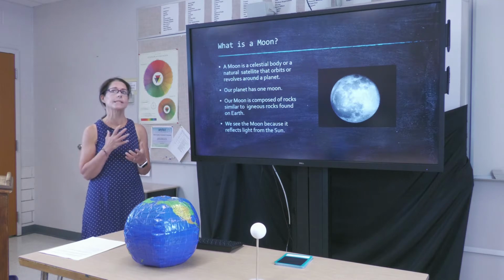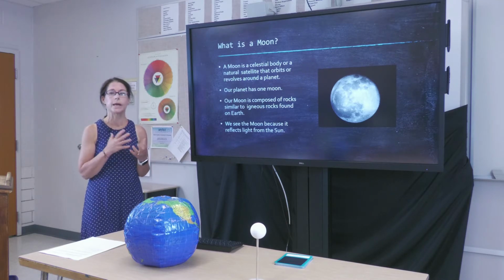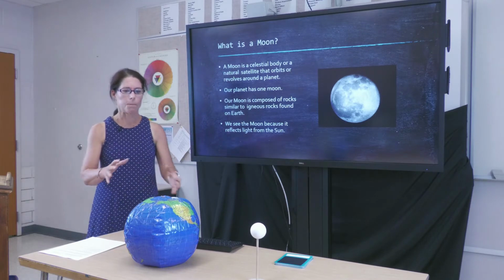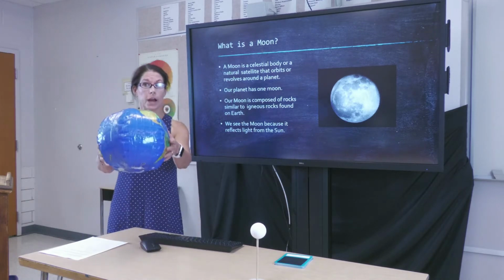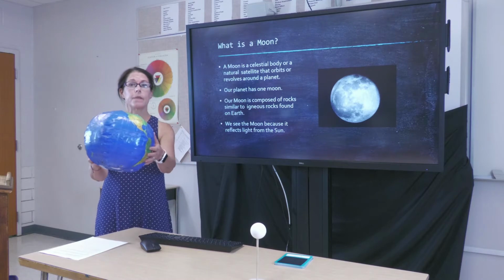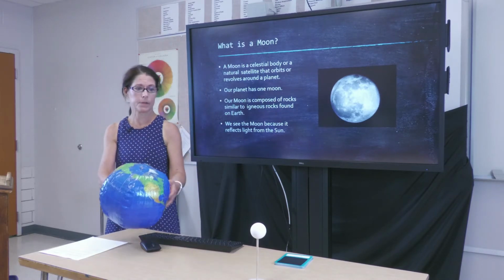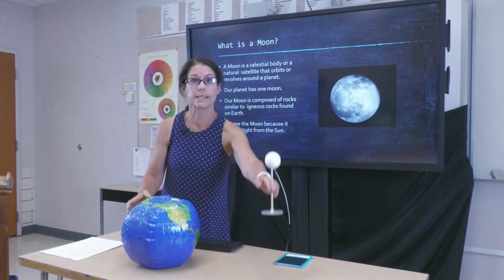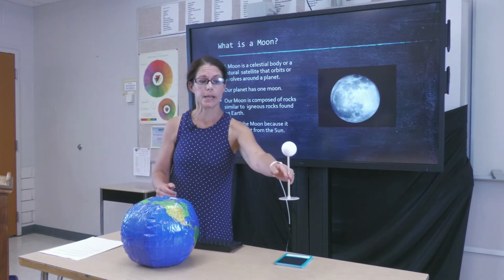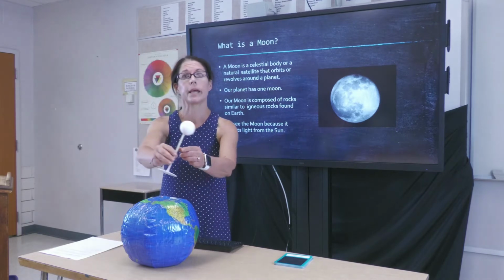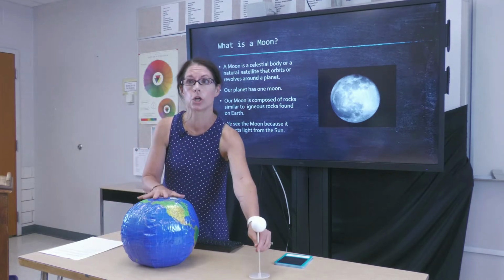So what is the difference between a moon and a planet, and why isn't a moon a planet? A planet, like our Earth, is a celestial body that orbits or rotates around the sun. A moon is a satellite or a celestial body that revolves or orbits around a planet, in our case, planet Earth.